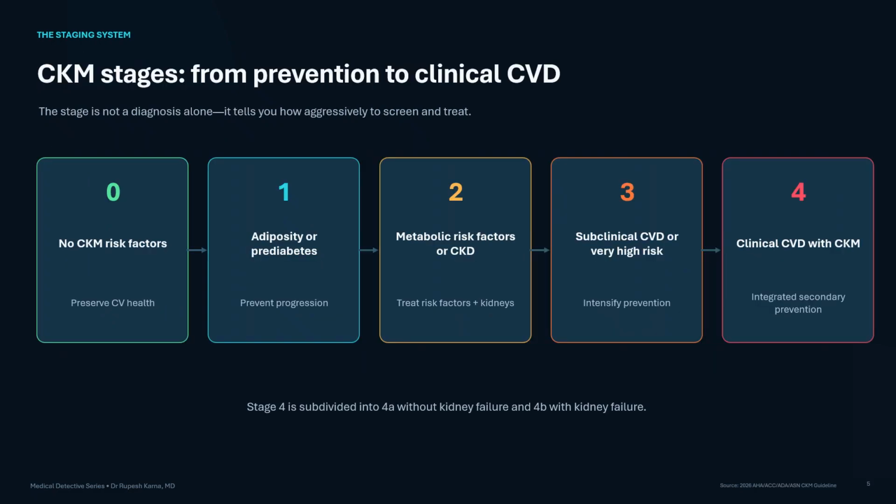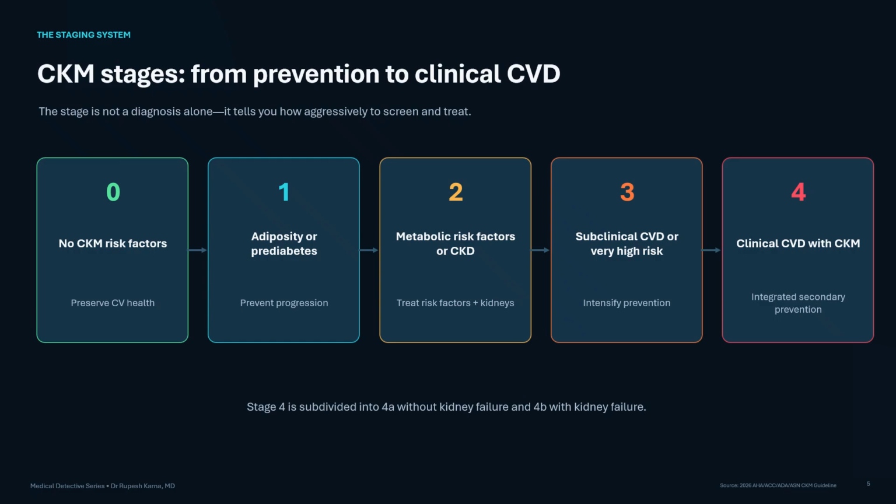Let us simplify the stages. Stage 0 means no CKM risk factors. The goal is to preserve cardiovascular health. Stage 1 includes excess or dysfunctional adiposity or prediabetes without the additional metabolic risk factors, CKD or cardiovascular disease that define later stages. Stage 2 includes one or more metabolic risk factors such as hypertension, abnormal lipids, diabetes or metabolic syndrome, and or chronic kidney disease, but without subclinical or clinical cardiovascular disease.